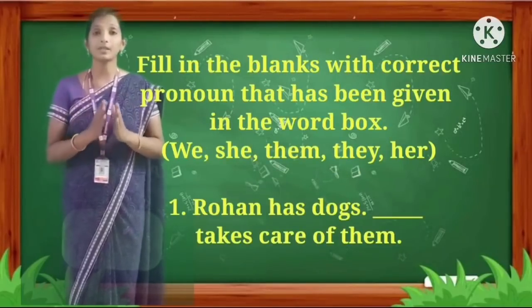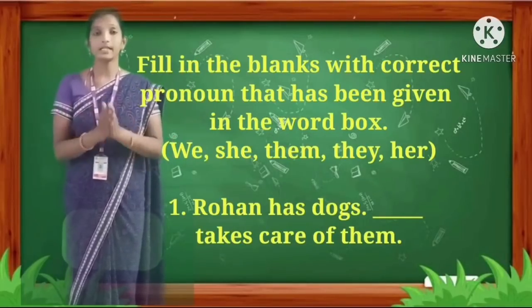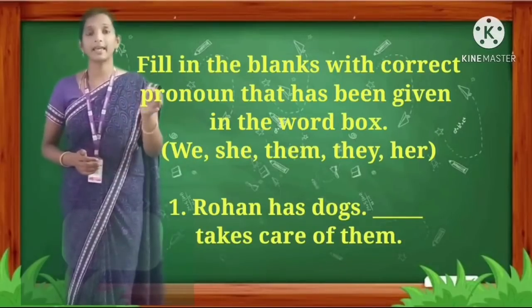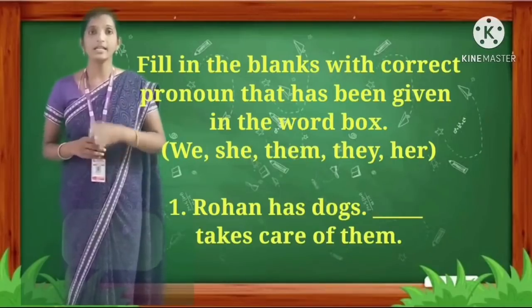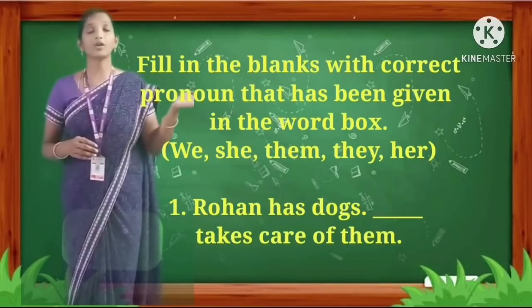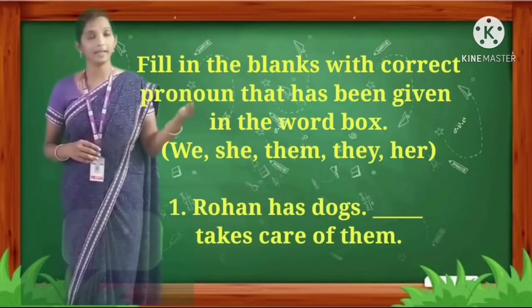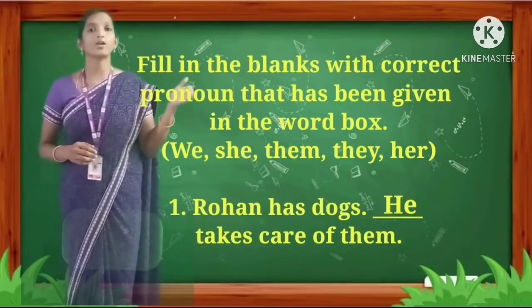Fill in the blanks using correct pronoun that has been given in the word box. See the word box. Here we have some pronouns like we, she, them, they, her. So first one. Rohan has dogs. Dash takes care of them. Rohan is a female gender or male gender? Male gender. So we have to write the pronoun as he. He takes care of them.